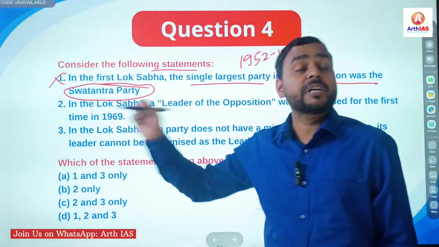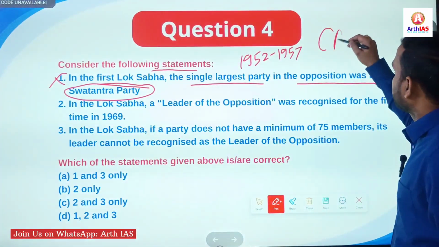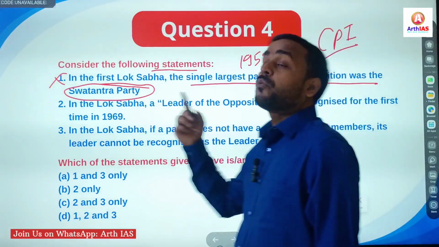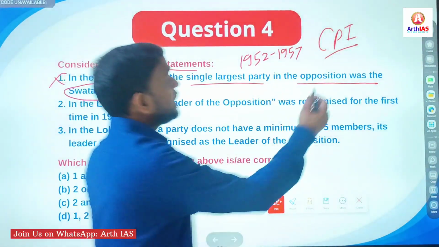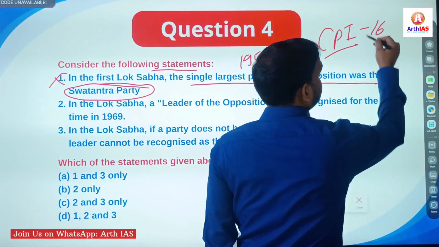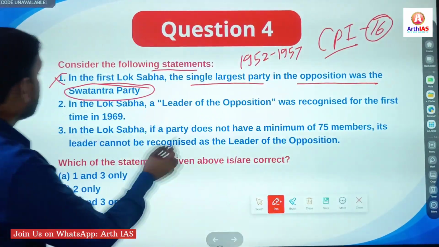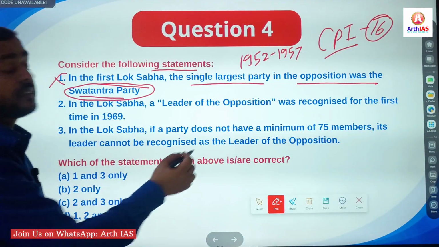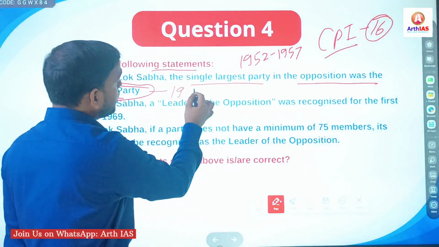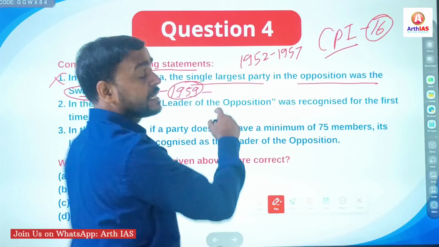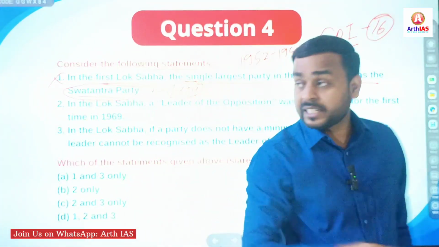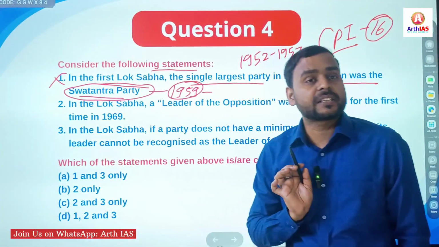In the first Lok Sabha, Communist Party of India, CPI, was the single largest opposition party, and it had 16 MPs. Clear? And as for Swatantra Party, it was founded in 1959, much later, by C. Rajagopalachari. In that sense, first statement is incorrect.